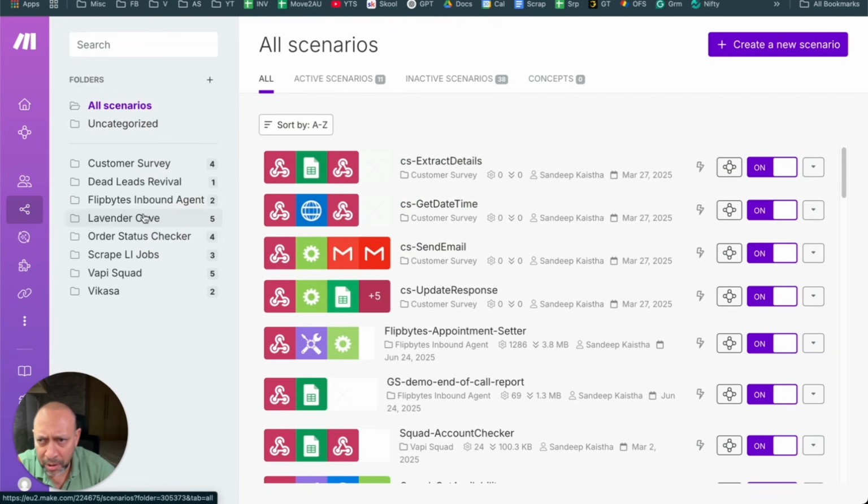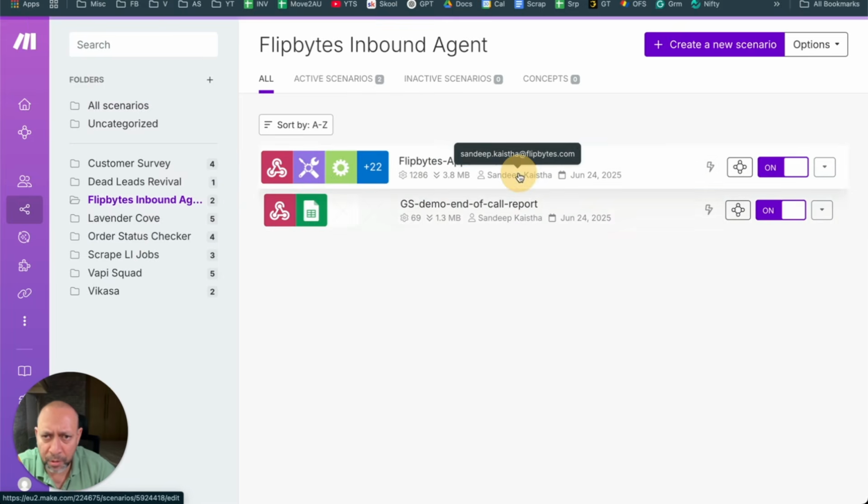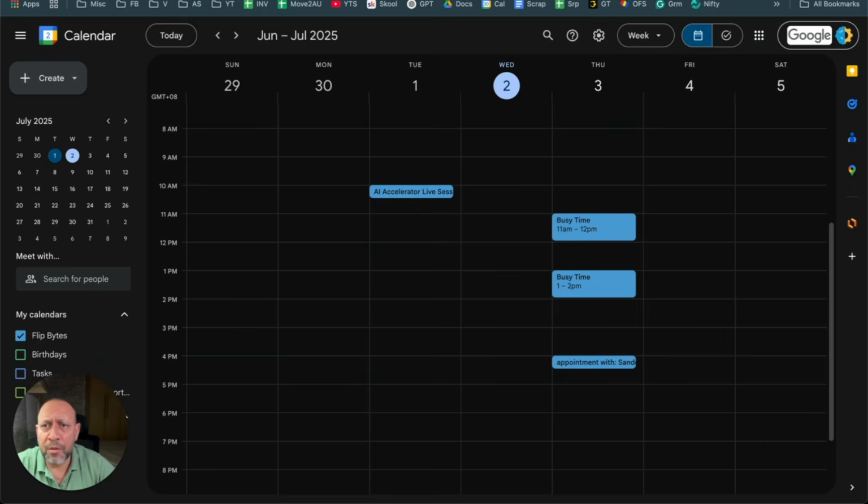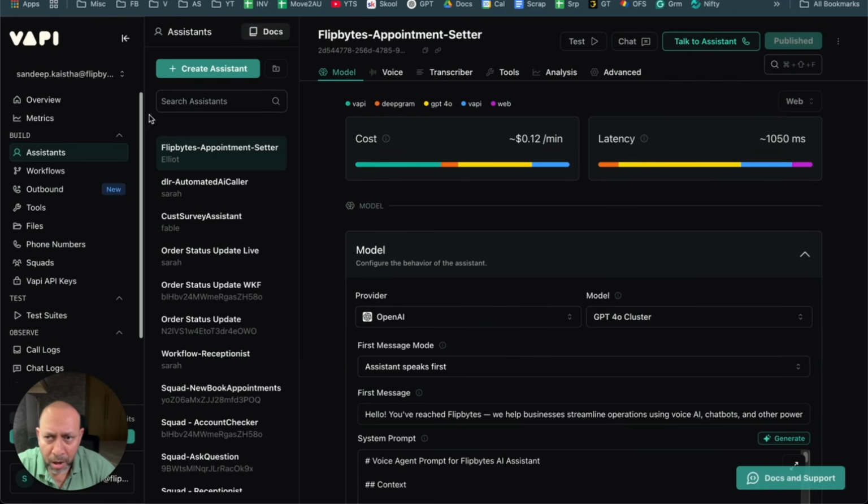Let me just go there. This is the one. Okay. All right. So let's go through this. The first thing is that once you log in, you will come to this section. This is Vapi.